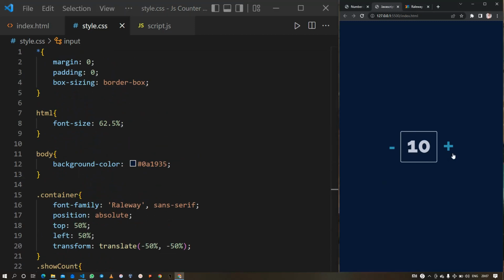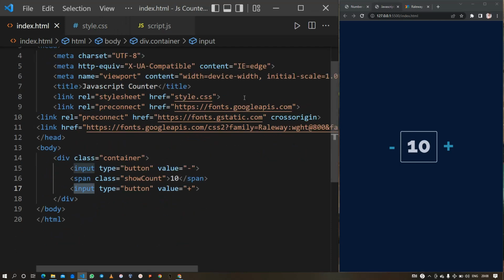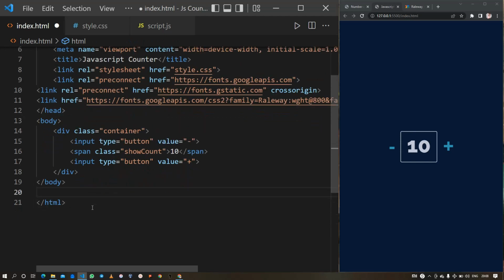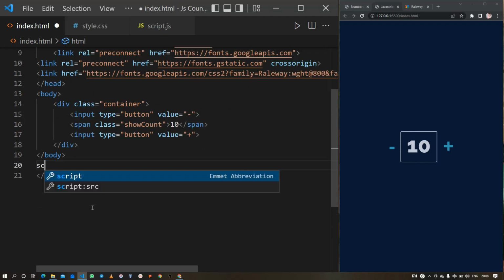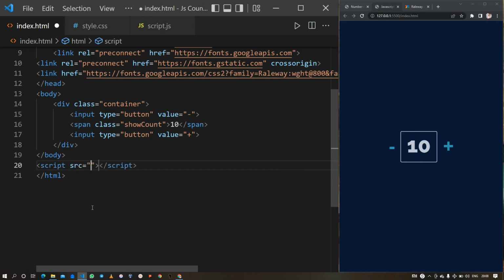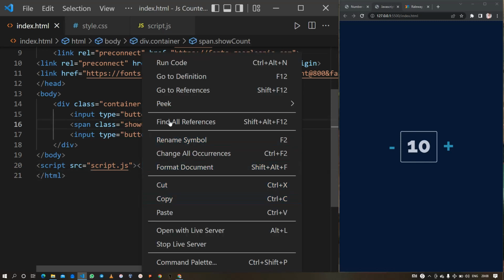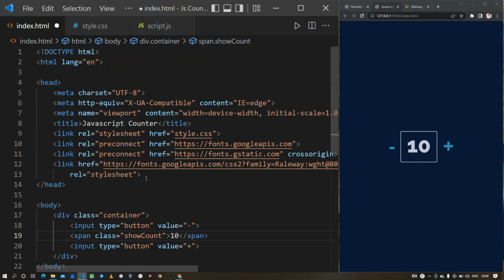Now it's time to add the functionality to these buttons. Before that, we need to do one thing, that is to add the JavaScript file into the HTML by using the script tag and passing the value, that is script.js, to the src attribute. Okay, so Ctrl S to save. Let me just format the document. Now it looks good. Ctrl S to save.